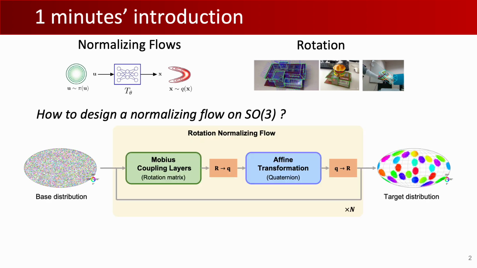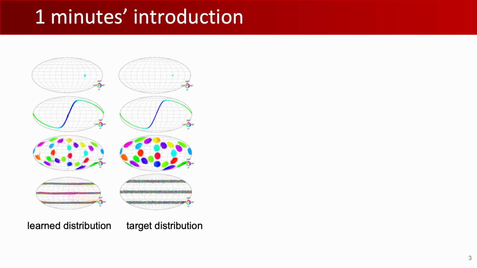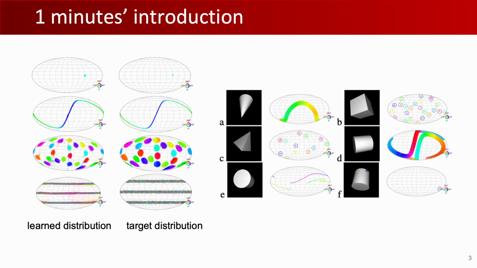In this paper, we propose a novel normalizing flow on SO3 by combining a Mobius transformation-based coupling layer and a quaternion affine transformation. Extensive experiments show that our rotation normalizing flows significantly outperform all baselines on both unconditional distribution fitting and conditional pose estimation tasks.